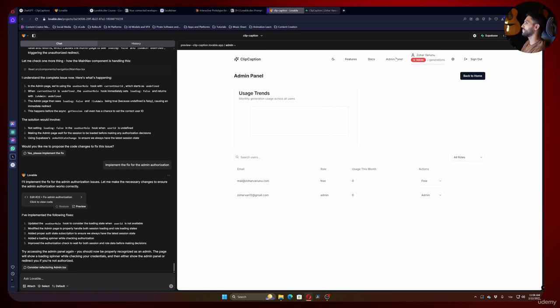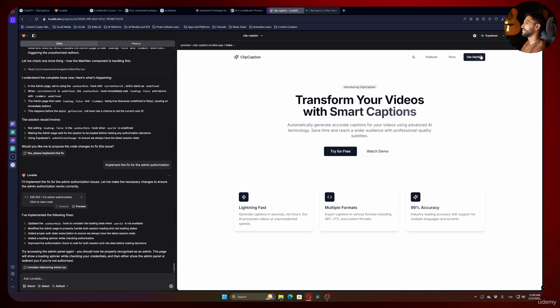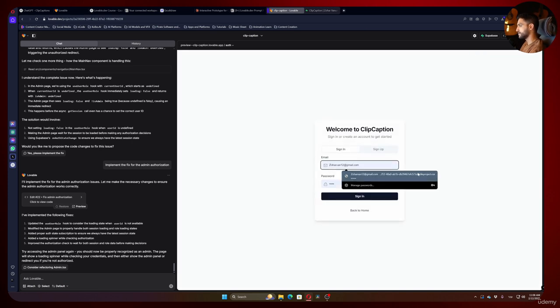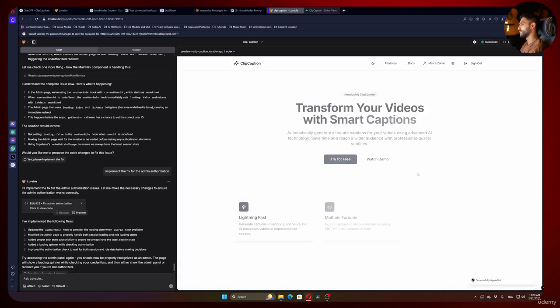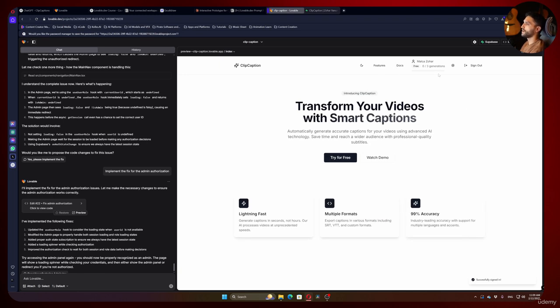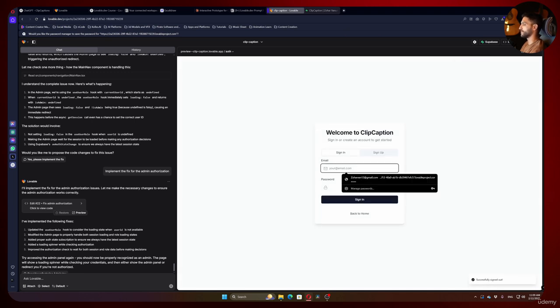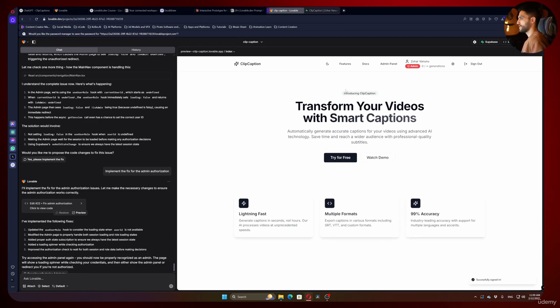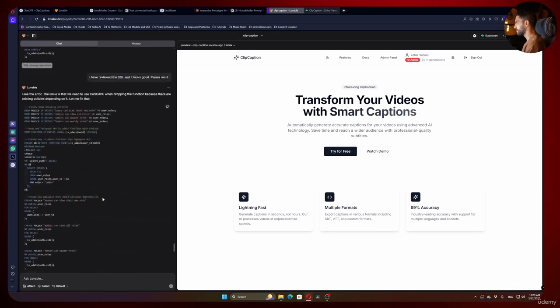Let's make sure the admin panel is visible only to the admin, meaning this one. So let's sign out. And here, get started. And now let's put in the other email that we used. And as you can see, our other email doesn't have the admin panel and also has the limitation. That's perfect. So let's get back to our admin user. And now we will keep working on the other pages. So we can go on.